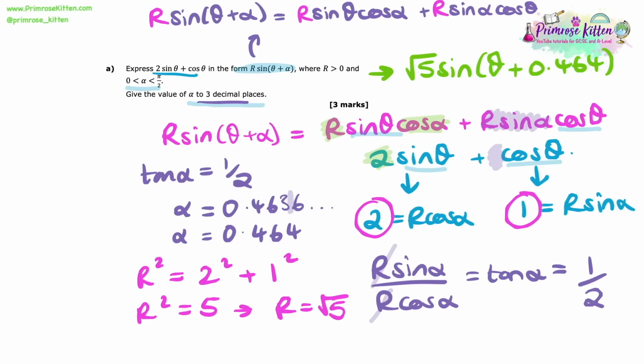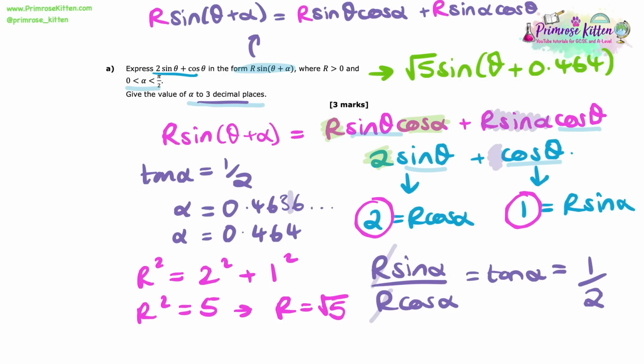However, the chances of them asking you to show any derivation there, like why that's the case, are very low. So if you just keep it in your head that it's just this simple idea of essentially doing Pythagoras' theorem with, in this case, the 2 and the 1, you've got such easy marks. It's not actually worth the overthinking of that. But the reasoning is if you square both, you get the sine squared and the cos squared, which we know add together just to make 1, so it just goes away.